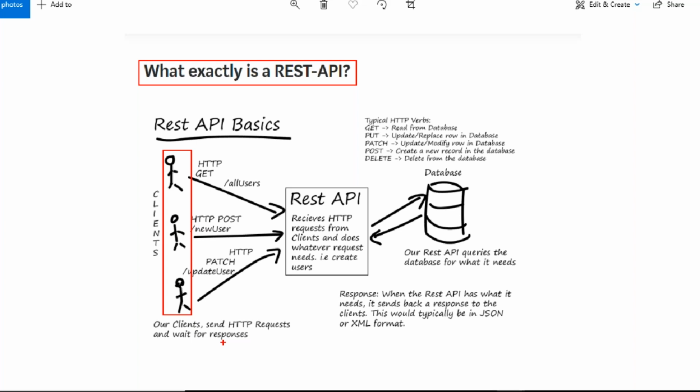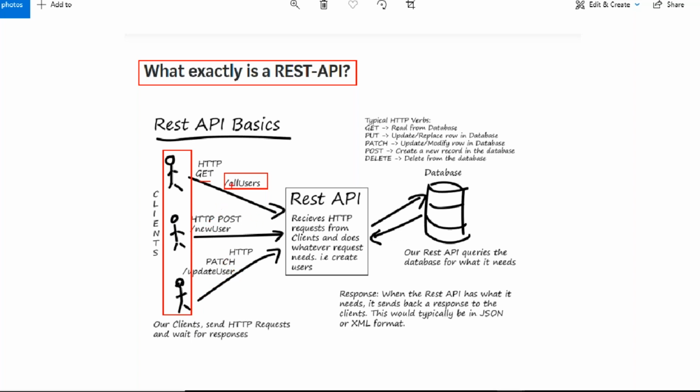We don't know, but some response is coming. Okay, so now client 1 is sending the HTTP GET request to get all users. Here, assume the users' information is available. Now client 2 is sending a new user, meaning creating a new user. Client 3 is sending the PATCH method, meaning updating an existing record.